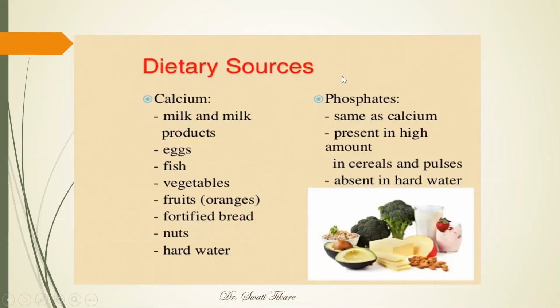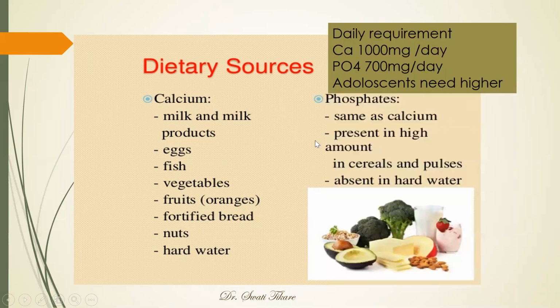The phosphates, which are always required in addition to calcium for the mineralization of the bones, are present in the same dietary sources as calcium. In addition, they are present in high amounts in cereals and pulses, whereas phosphates are absent in hard water.